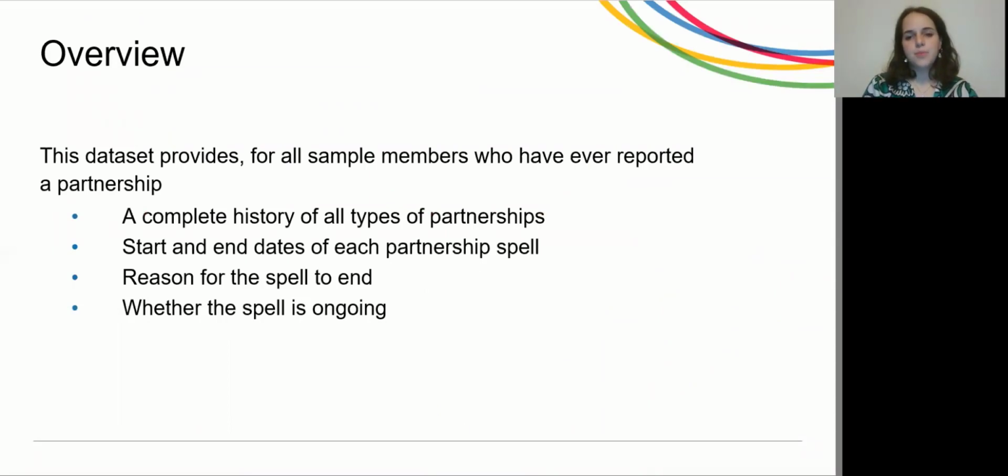So for all sample members who have ever reported a partnership, this dataset provides a complete history of all types of partnership, which are marriage, civil partnership, and cohabitation, the start and end dates of each partnership spell, the reason for the spell to end, if it ended, and whether the spell is ongoing or not.